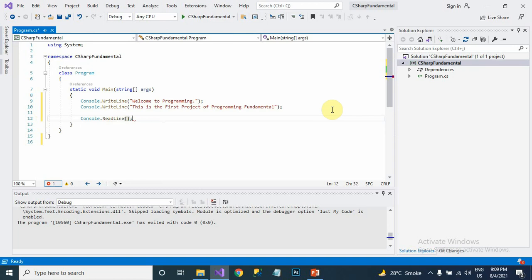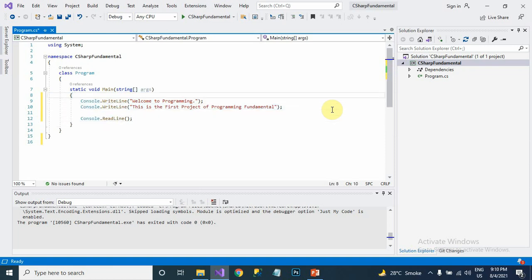What is the difference? Console.ReadLine is used when you want to take input into variables. When you want to show output, you write Console.WriteLine. This is the basic syntax of C#.